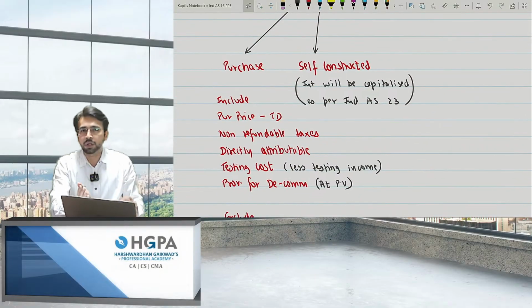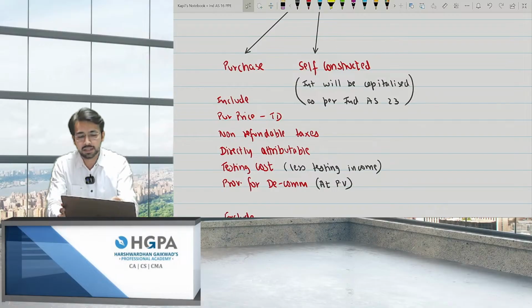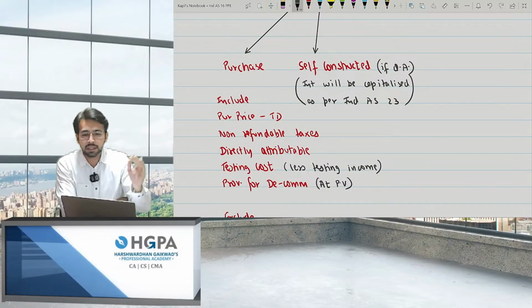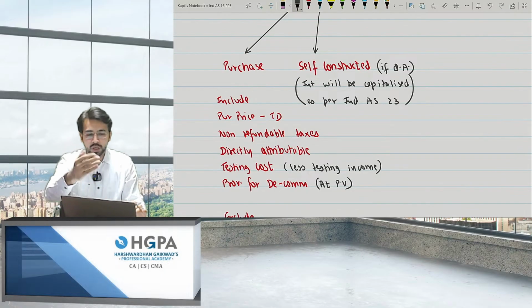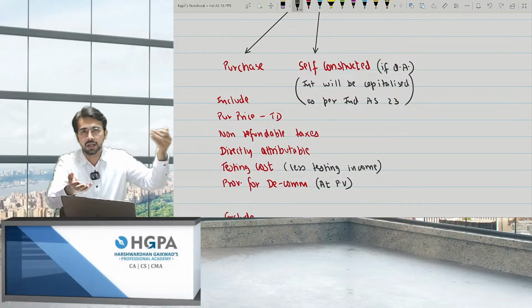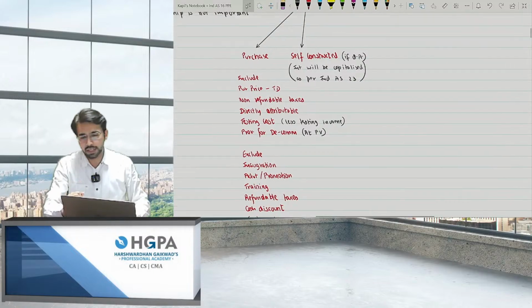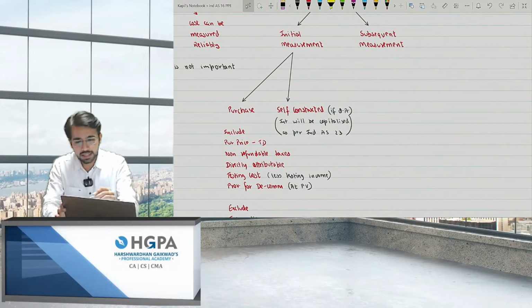Interest is added to the cost only if it is a qualifying asset. If qualifying asset, then only it will be added, or else it will not be added, right? That is, if you take a loan, and if you are paying interest on it, it will be added to the cost of the asset only if it is a qualifying asset. Now, what is a qualifying asset? I'll take it in detail in IND AS 23. Okay, fine. So what to include and what to exclude, we have already taken. The third important point is exchange.